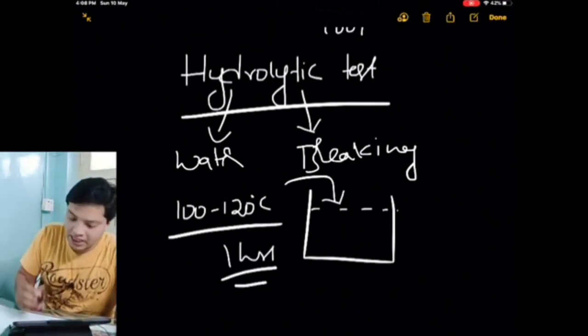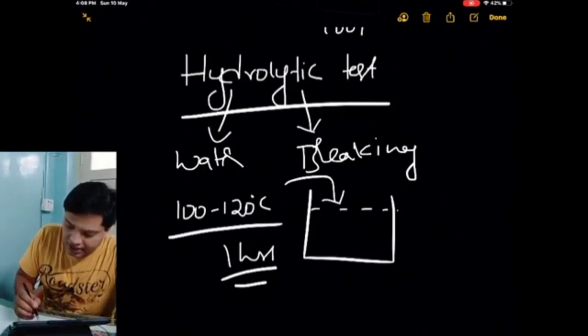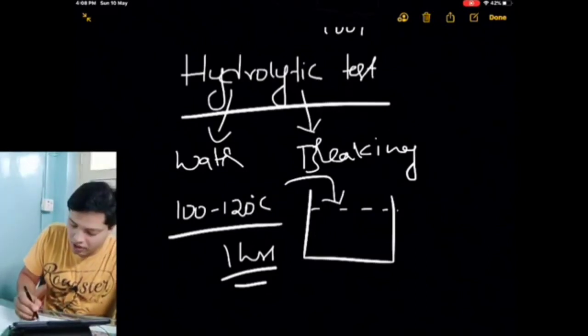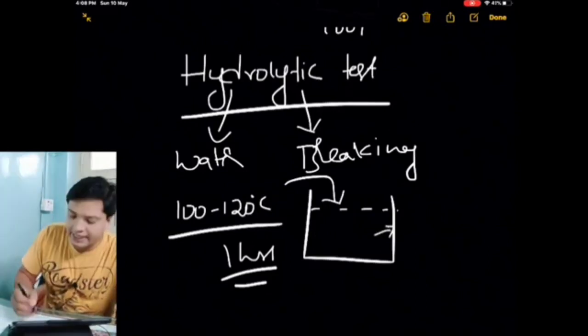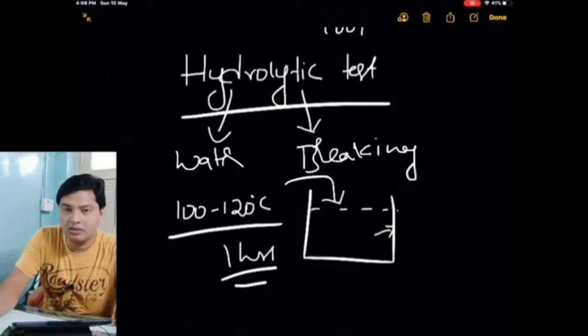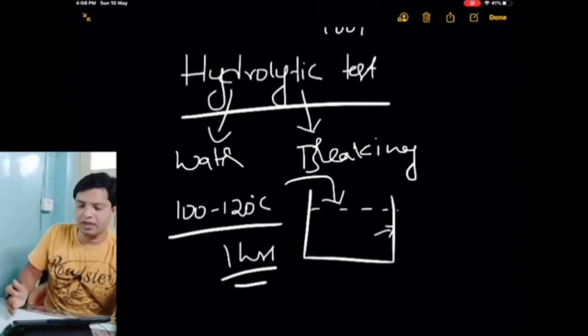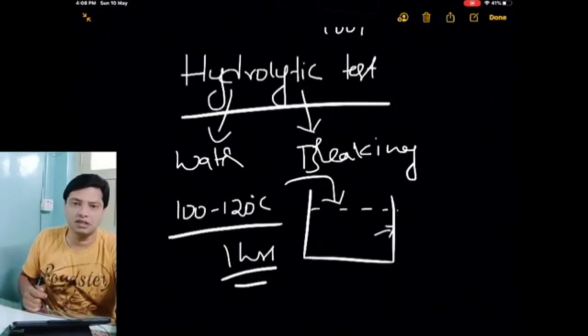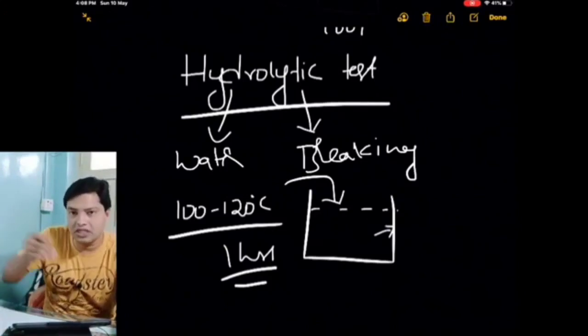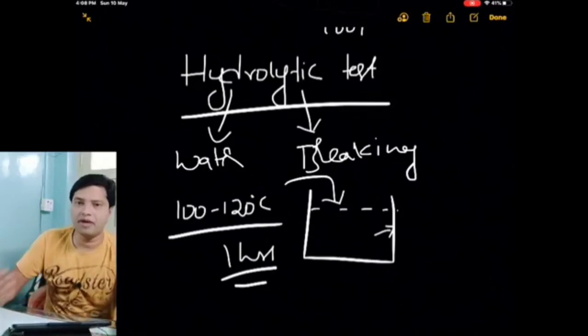What happens? After keeping it for this time, the heated water will try to lyse the chemicals present within the glass. It will break the chemicals present in the glass, and those chemicals will leach into the water after breaking.